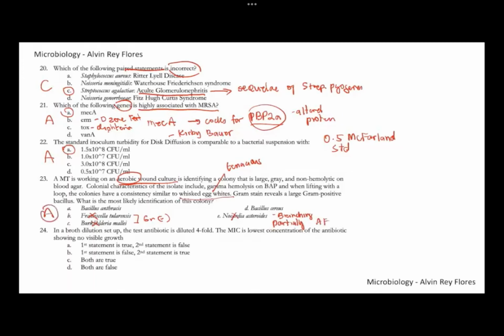Bacillus anthracis. So what are the important keywords in anthrax? It's non-hemolytic. You have the Medusa head colonies, non-motile, and you have the tenacious or egg white consistency. Number 23, letter A. Cereus is beta hemolytic, by the way. So number 23, letter A.